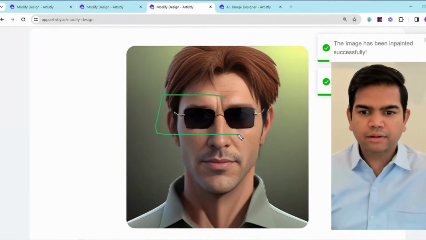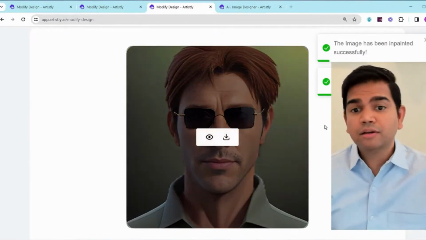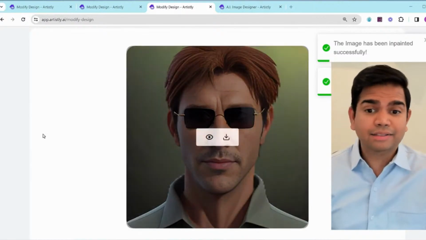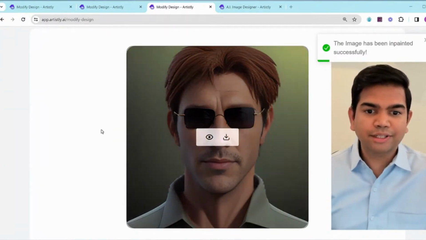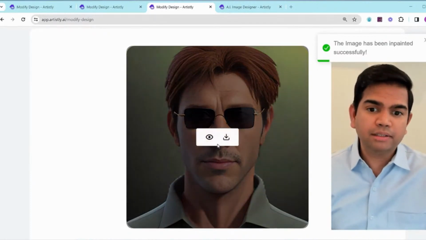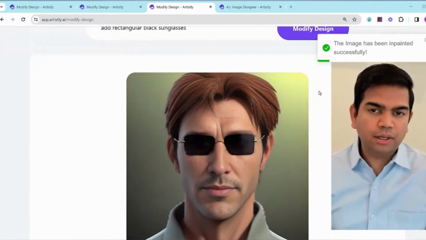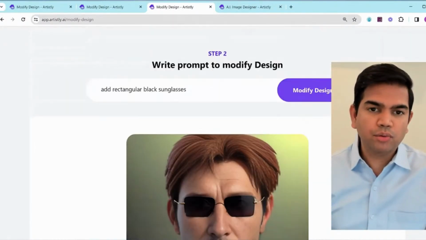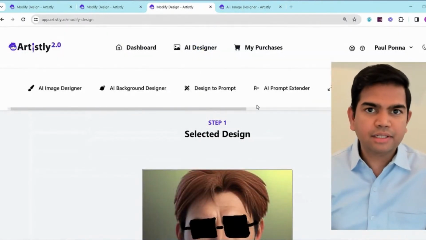Look at that, this area, nice, beautiful sunglasses have been added. And you can do the same for beard, goatees, hair color. You can even add a tie, for example, that kind of thing as well. So you can do a lot of cool things with this awesome futuristic in-painting feature. And by the way, this works not just for your personal designs, it also works through your actual AI stylizer option as well. We've added that in here as well, and I'll get to that in just a bit.